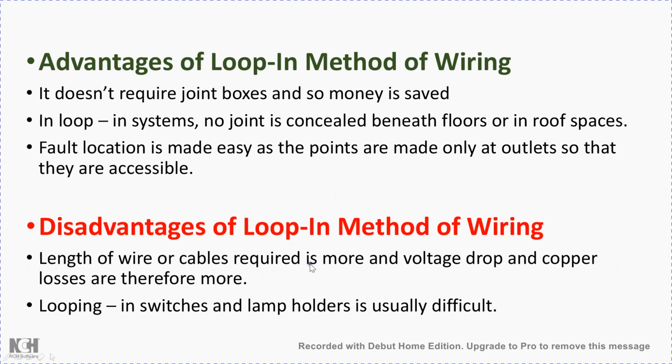So therefore when the resistance is more, the voltage drop across the conductor is more, and obviously the losses in the conductor will also be more. So in this way, this is one of the major disadvantages of the loop-in system. Then the second disadvantage is that loop-in switches and lamp holders are usually difficult.